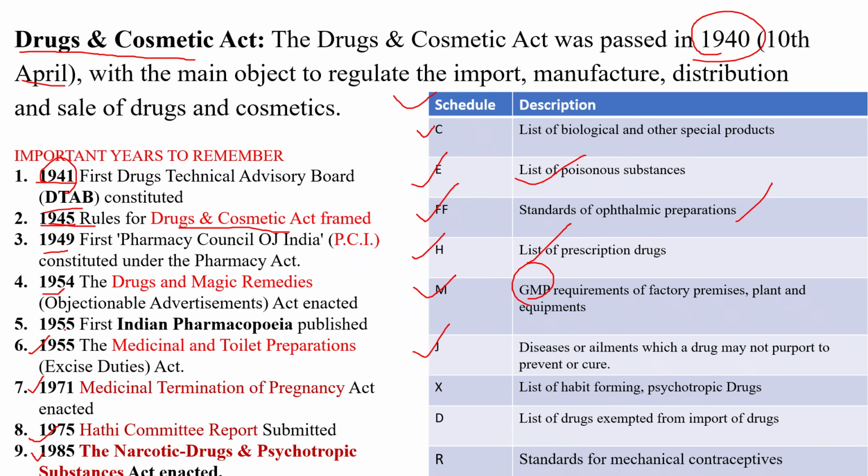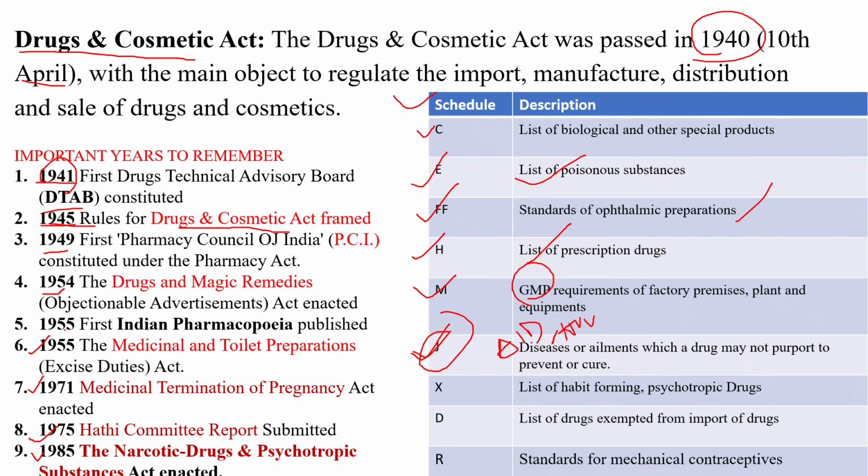Schedule J is very important. It is the list of those diseases or ailments which a drug may not purport to cure or prevent. So Schedule J covers diseases that cannot be cured properly, like AIDS and HIV. These diseases are under Schedule J. Please remember this point.